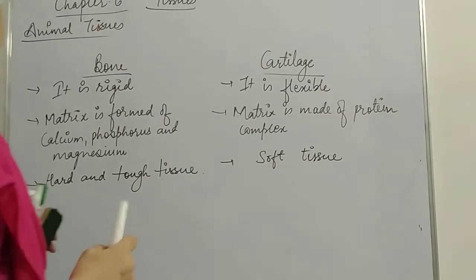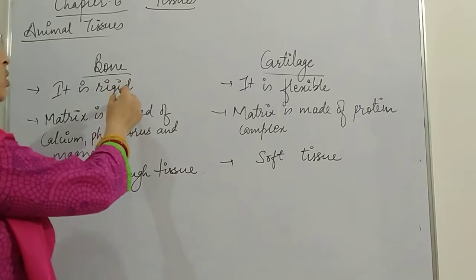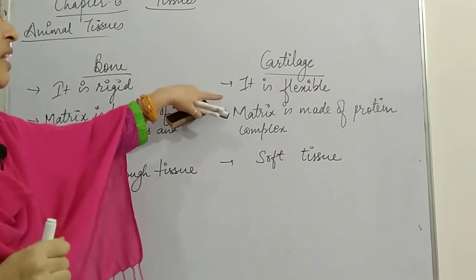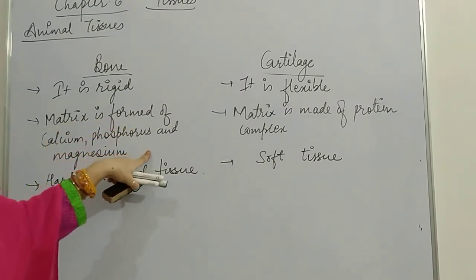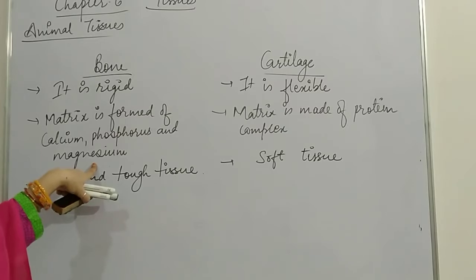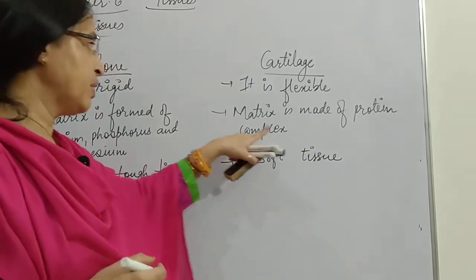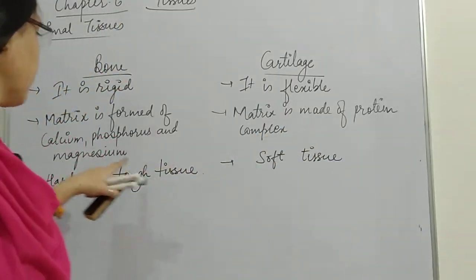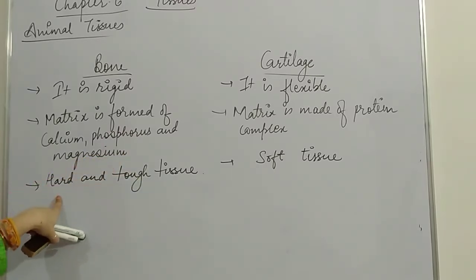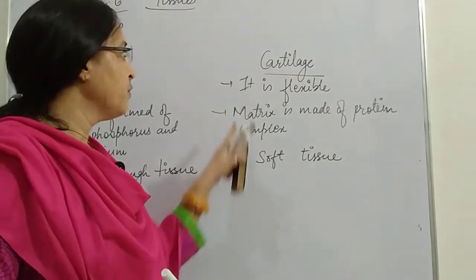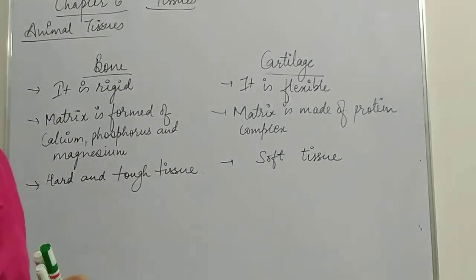Now students, here you can see the differences between bone and cartilage. So you can see that bone is rigid. Already we have discussed this. Cartilage is flexible. Bone matrix is formed of calcium, phosphorus and magnesium. That means mineral deposition is there. Whereas in cartilage, protein complex is there. The matrix is made up of protein complex, and over here, the matrix is made up of minerals. Then bone is hard and tough tissue, whereas cartilage is soft tissue. So these are the differences between bone and cartilage.